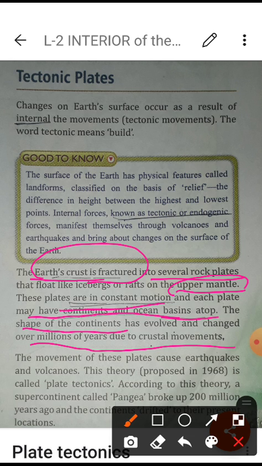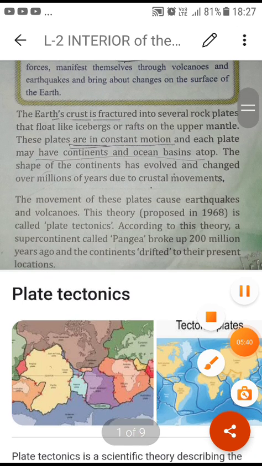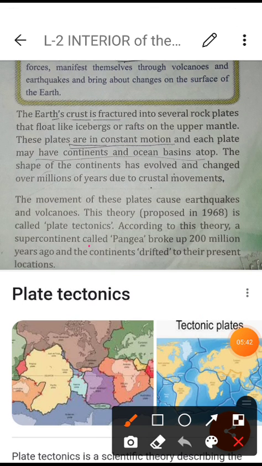Before that we are having the theory of Pangea. It is given here, this paragraph you can understand. This is the theory of the Pangea: before 200 million years ago, the continents drifted into their present locations.